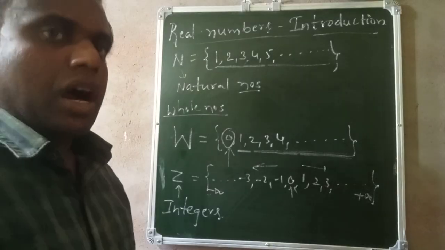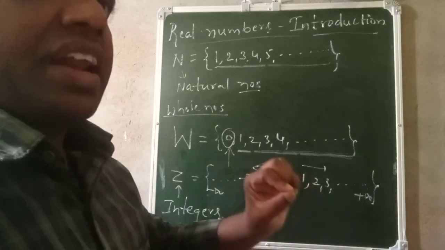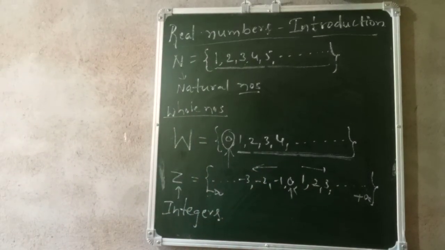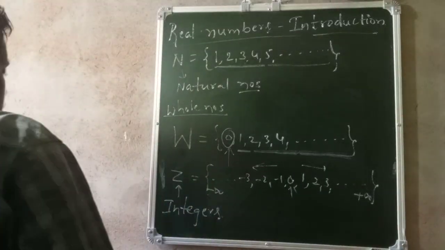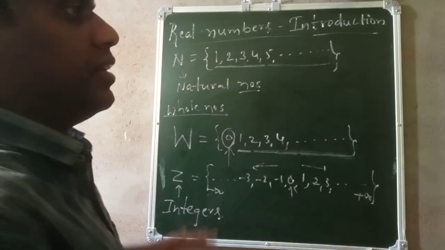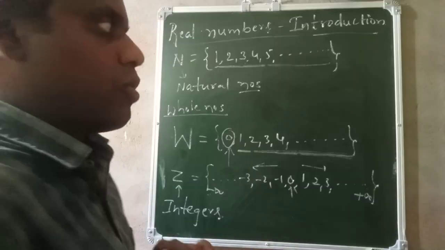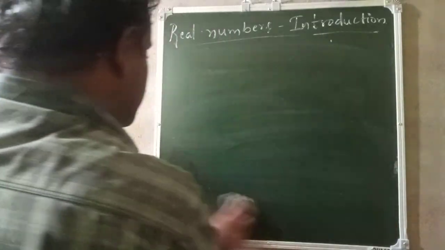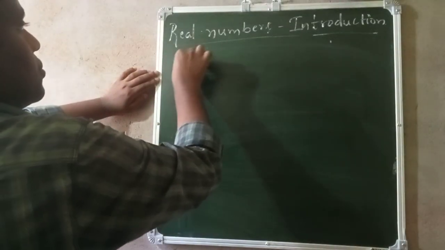Now there is another type of number system, that is rational numbers. I will show now. I will just erase this content. Any previous content, if you want to see, you can just move the video backward. So rational numbers next.